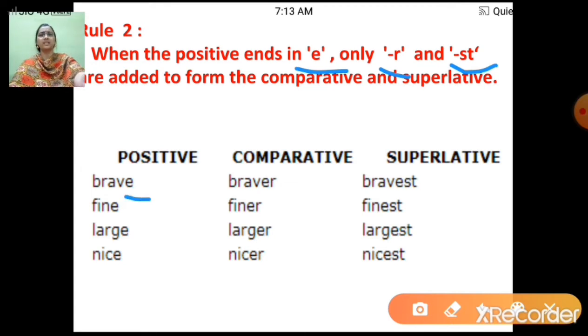See, it ends with e, the last letter is e, so my comparative will be braver, and I'm adding r, and over here I'm adding st in the superlative, bravest. Got it? Now we'll read the next example. Fine, finer, finest. Then is large, larger, largest. Then is nice, nicer, nicest. Alright, now let's move ahead.